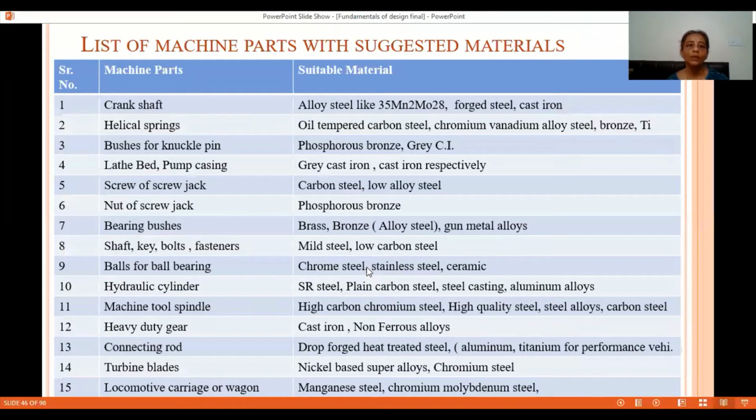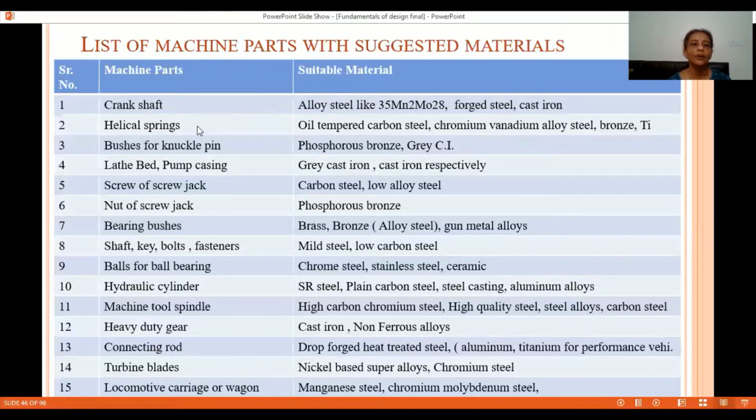So now students, you can see here this is a list of the machine parts with suggested materials. There are common machine parts which are used in the industries. I'll give you a few examples. First is a crankshaft. Which material is suggested for a crankshaft? Alloy steel, forged steel, or cast iron can be used for manufacturing of a crankshaft.